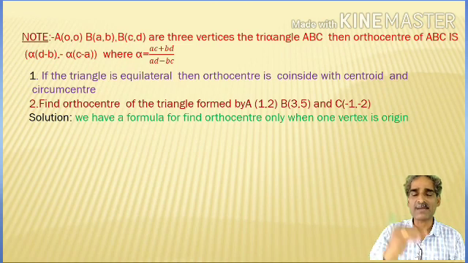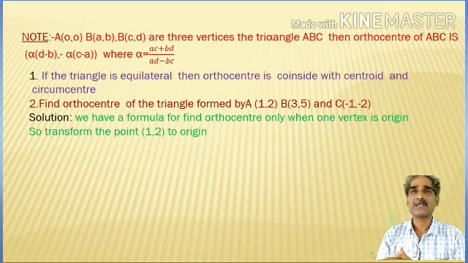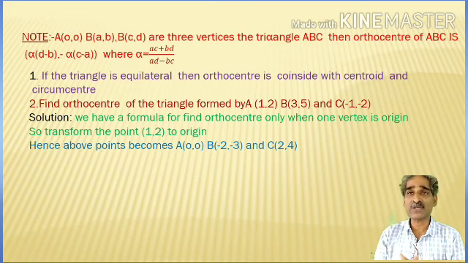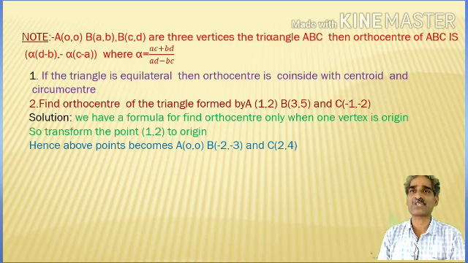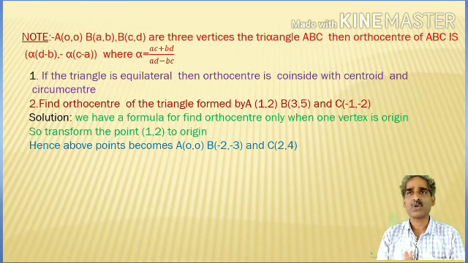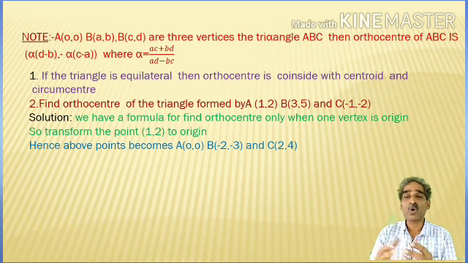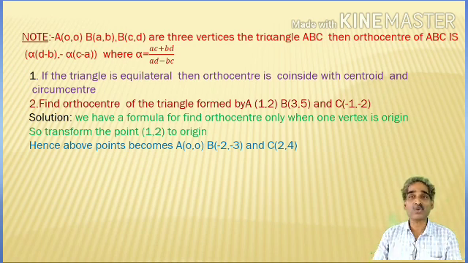If you change point A (1, 2) to 0, 0, then what will happen? The 3 points become A (0, 0), B (minus 2, minus 3). How can you write minus 2, minus 3? 1 minus 3, 2 minus 5 gives minus 2, minus 3. And how can you write point C with respect to the new system? Here also you write 1 minus of minus 1, that means 2, and 2 minus of minus 2, that means 4. Here we clearly have A (0, 0), B (minus 2, minus 3) and C (2, 4) as the coordinates of the given points with respect to the new system.